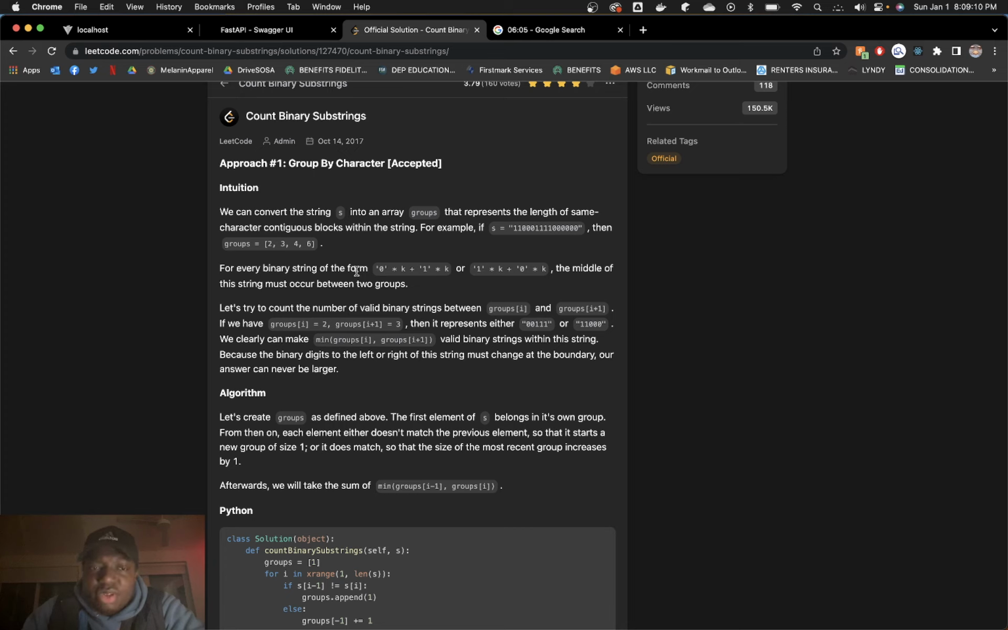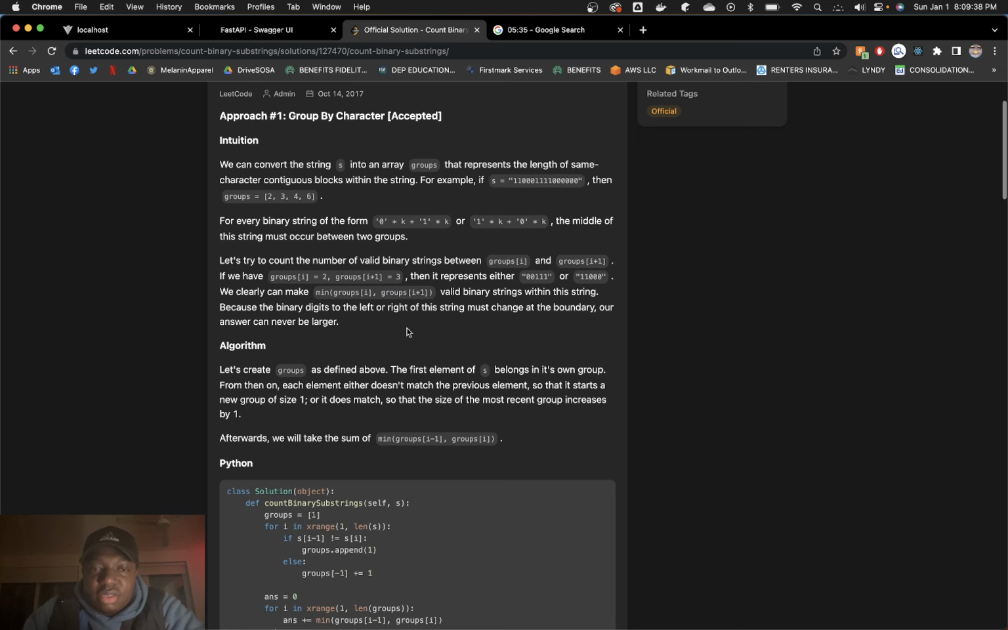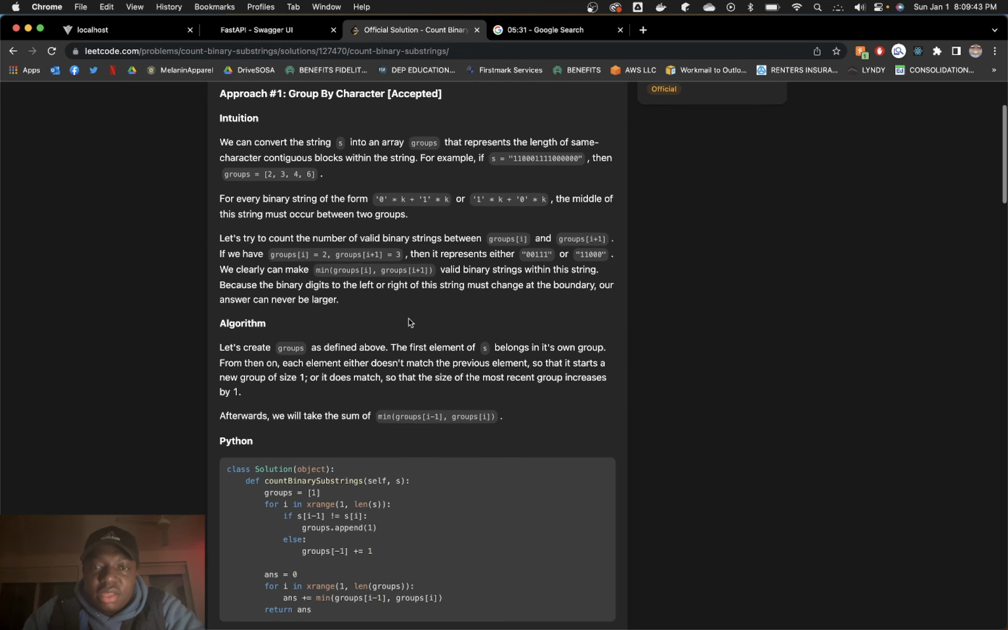For every binary string in the form of zeros times k then ones times k, the middle of the string must occur between 2 groups. Let's try to count the number of valid binary strings for group I and group I plus 1. If groups I equals 2 and group I plus 1 equals 3, that represents either 00111 or 1100. We can clearly make min of the group sizes valid strings with this, because the binary digits on the left or right of this must change.